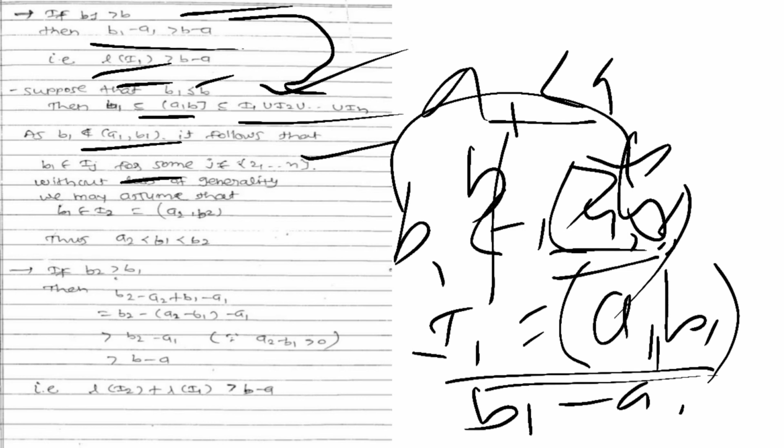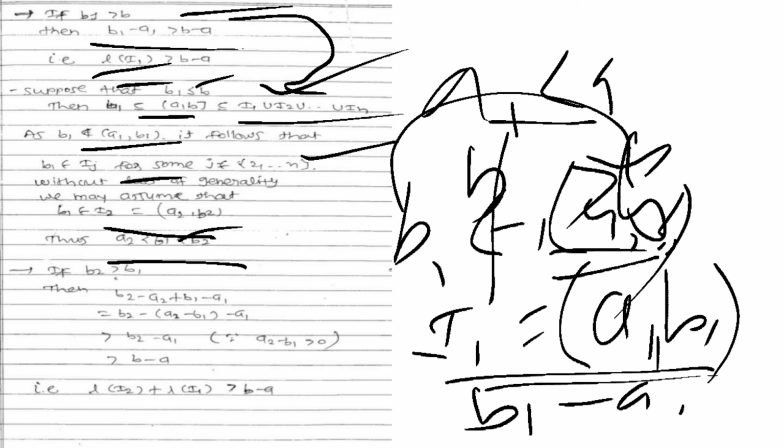This is without loss of generality, and next we can assume that this b1 is in the interval I2, and I2 we have denoted as an open interval (a2, b2), right? So b1 is in the open interval (a2, b2). So from there we can say that a2 is strictly less than b1, strictly less than b2, right?